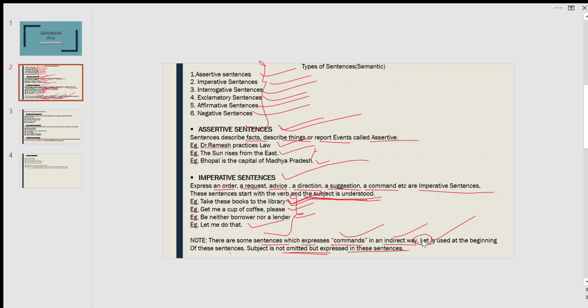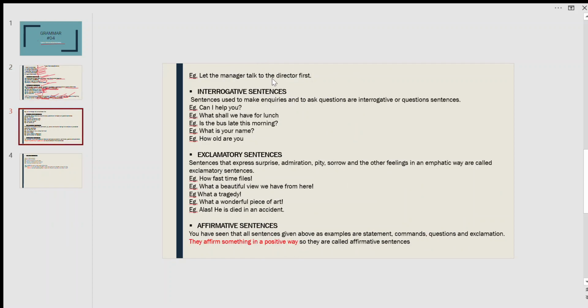When you use let in an indirect sentence, the subject is not omitted. Subject is not omitted means the subject is there in the sentence. For example, let the manager talk to the director first. In this sentence we use let and the subject is here, the manager is the subject. So the subject is included in this sentence.